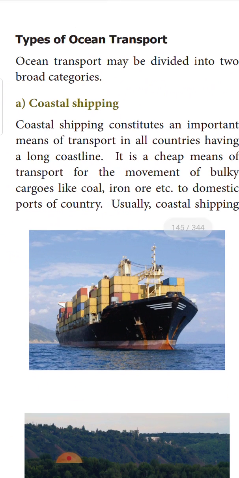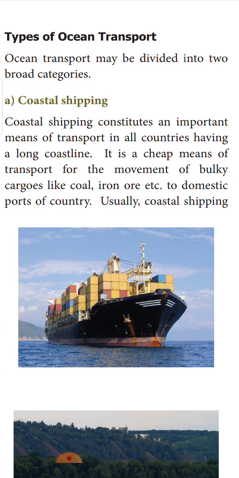What are the types of ocean transport? When you look into the types of ocean transport, you can broadly classify them into coastal transport and overseas transport. See, coastal transport is almost like a domestic air flight. The countries which have a very good coastline have a well developed coastal shipping network, where instead of transporting the goods via land to any part of the country, they use the coastline to reach the other part of the country itself.